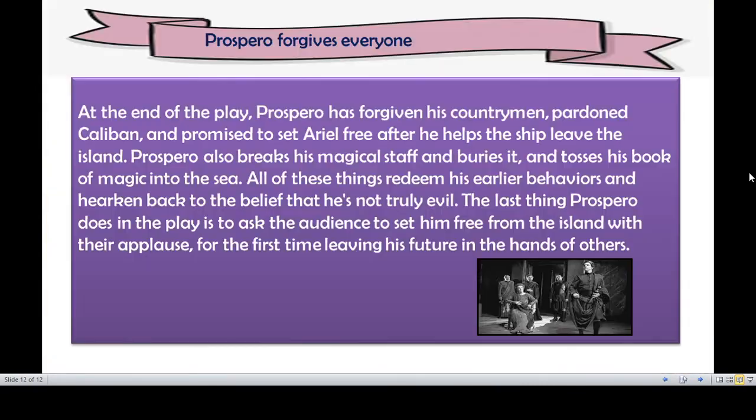So this is the ending of the story, The Tempest. Let me sum up once again. Prospero was the Duke of Milan, and unfortunately Antonio and Alonso joined together and made Prospero and his daughter go out of the country. After that, they were living on that island. They met some magical spirits, like Ariel and Caliban, who were all obeying Prospero and his daughter.